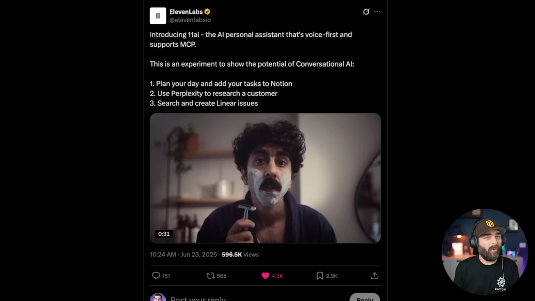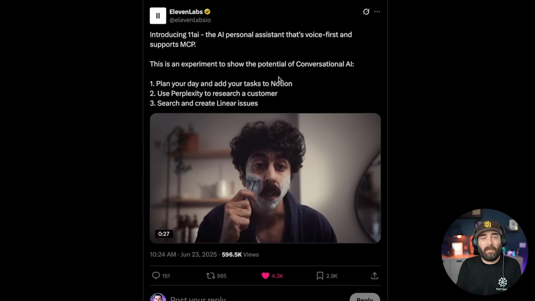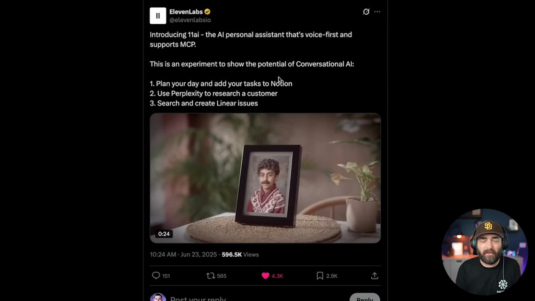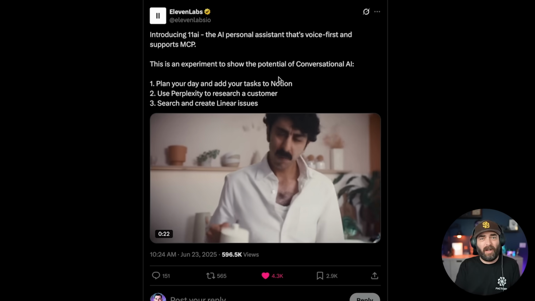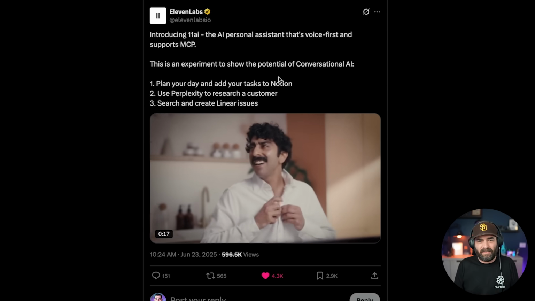ElevenLabs rolled out a new voice assistant this week called ElevenAI, and it connects via MCP servers to all sorts of different services so that you can have a conversation and get it to give you information based on the various sources it's connected to.